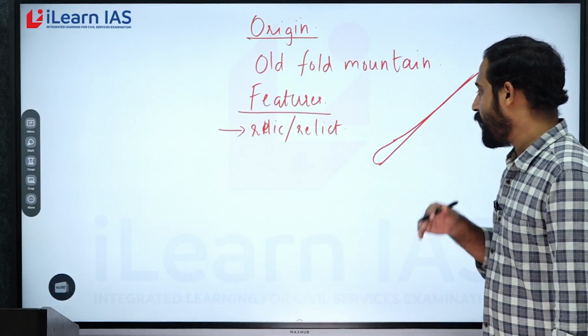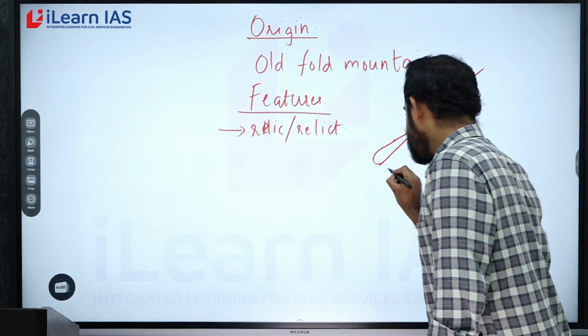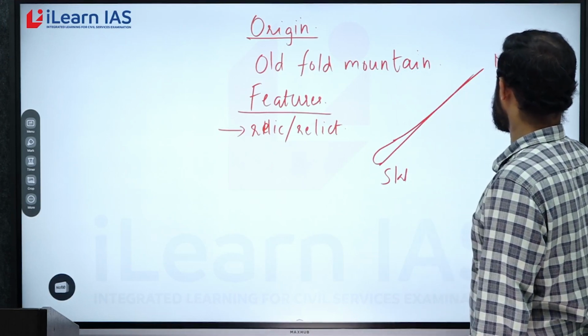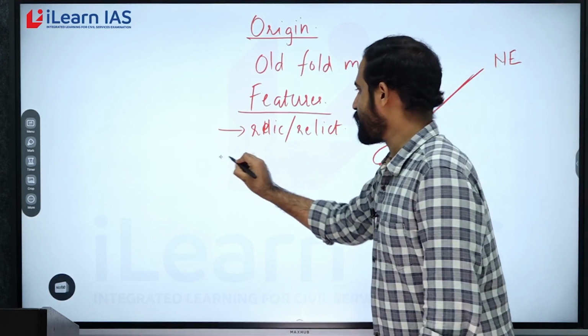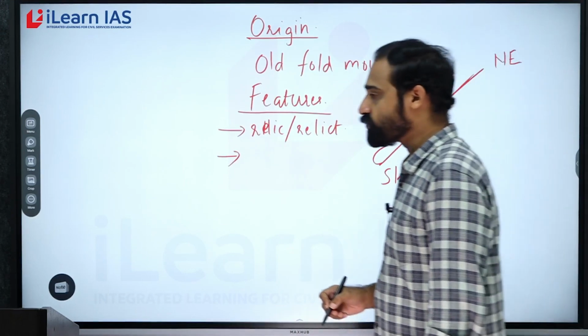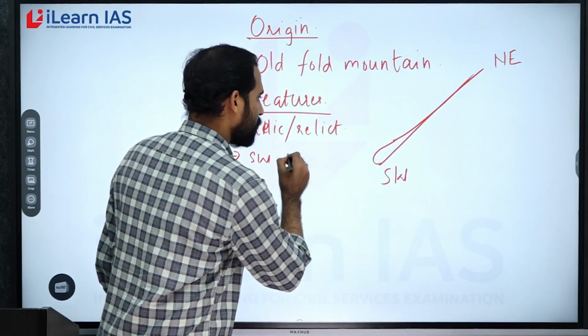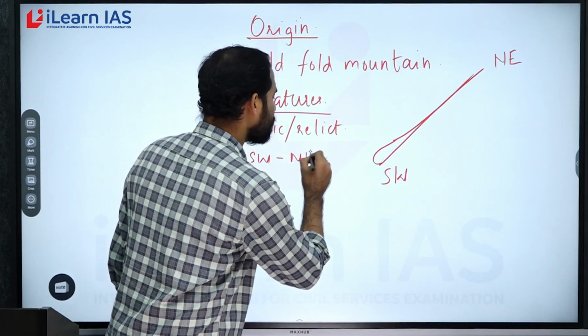Now, you can also see that it has an orientation from southwest to northeast direction. The orientation is also important. So the second feature is its orientation, southwest to northeast direction. So this is significant. We will be looking into that while discussing the significance.